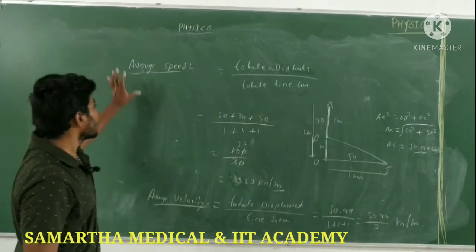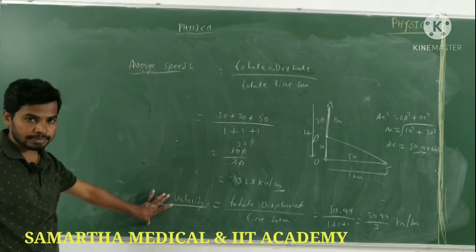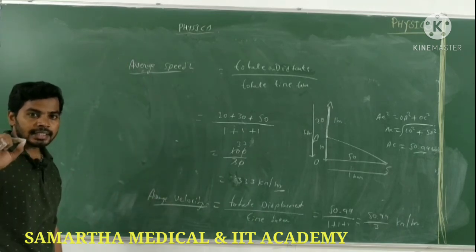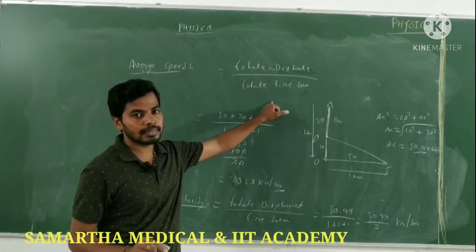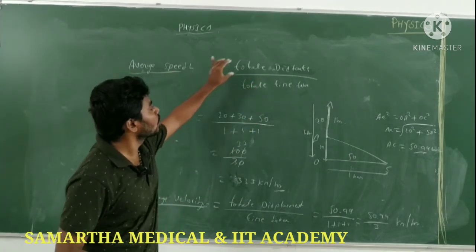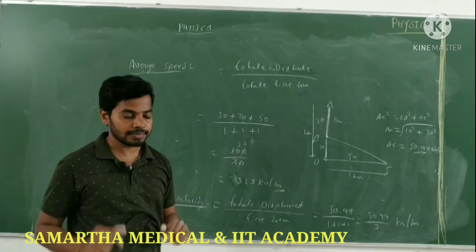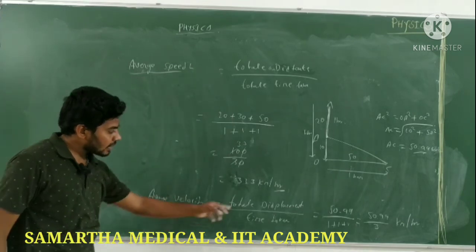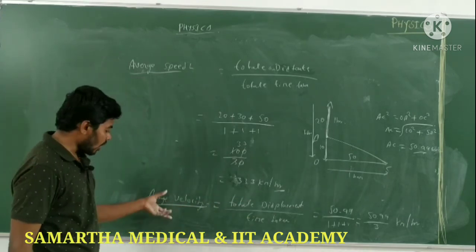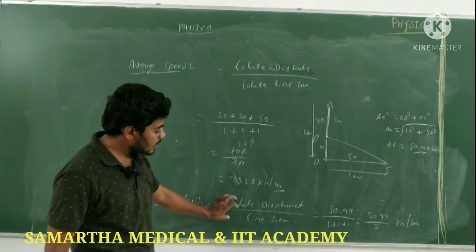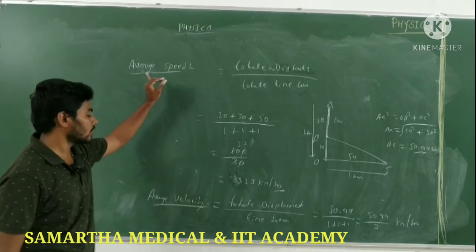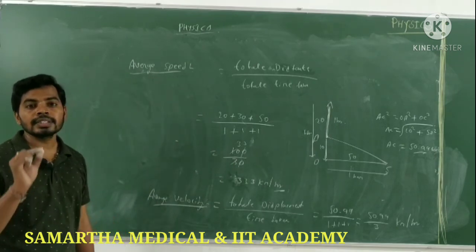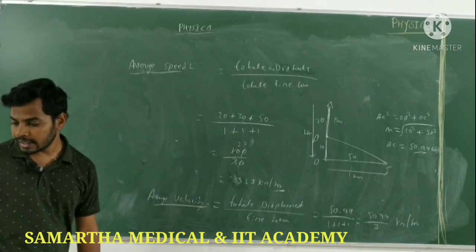This is all about average speed and average velocity. An easy method: speed is nothing but distance by time. Average speed is nothing but total distance by total time taken. Velocity is nothing but displacement by time taken. Average velocity is nothing but total displacement by total time taken. That's it. Is it okay?